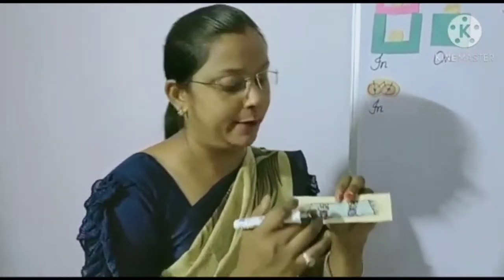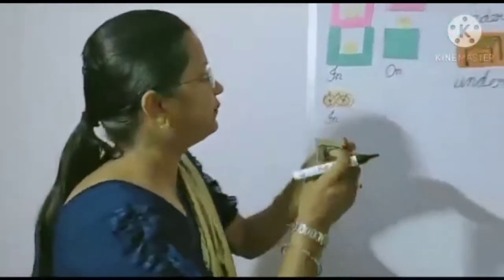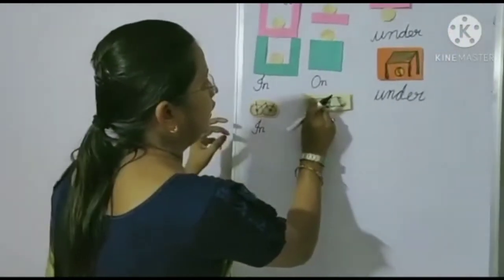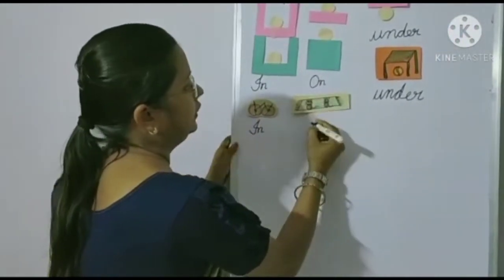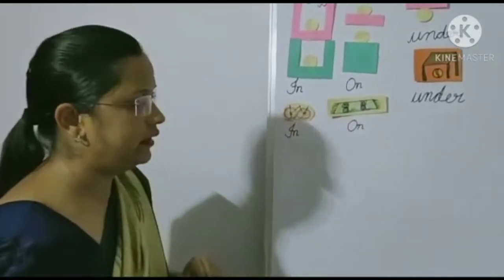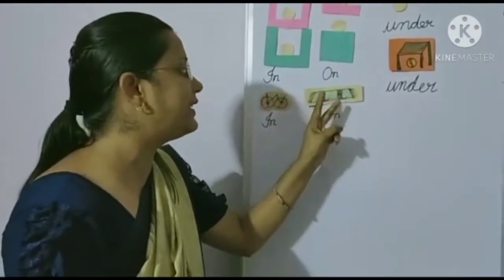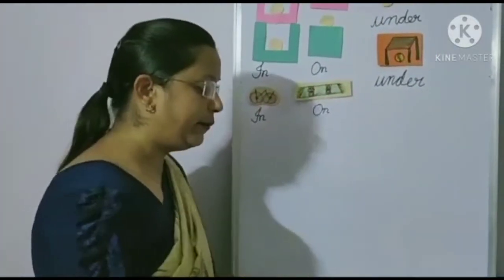On. Cats are sitting on the mat. O-N on the mat. Two cats are here now, so we are using cats.